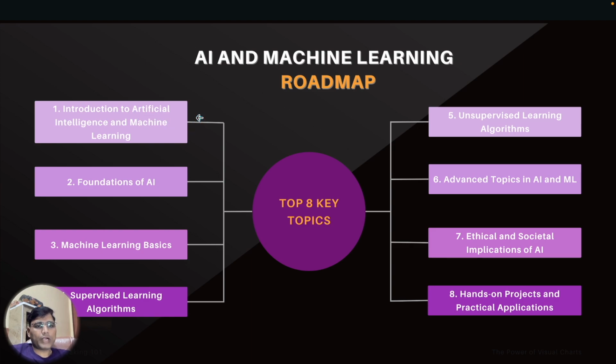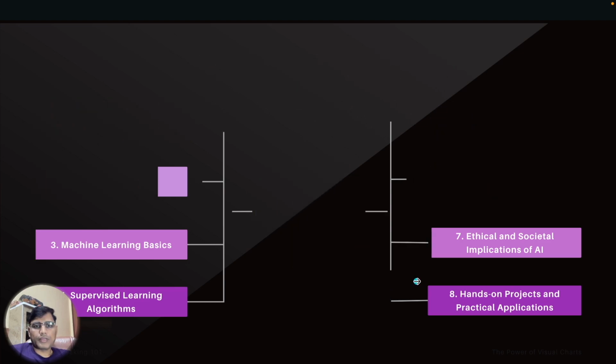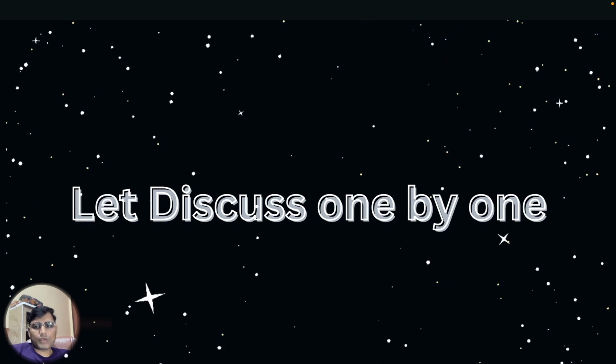1. Introduction to artificial intelligence and machine learning. 2. Foundations of AI. 3. Machine learning basics. 4. Supervised learning algorithms. 5. Unsupervised learning algorithms. 6. Advanced topics in AI and ML. 7. Ethical and societal implications of AI. 8. Hands-on projects and practical applications. So let us discuss one by one.